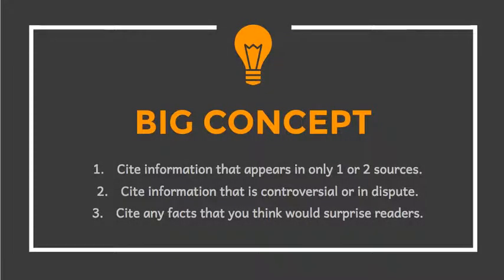Lastly, and number 4, you want to cite information that only appears in 1 or 2 sources. First, you want to make sure that the information is accurate, but then you want to cite the source. Secondly, you want to cite information that's controversial or that people would disagree about. And third, you want to cite any facts that would surprise readers. If they would become skeptical about the information, we want to be able to point them to the source.